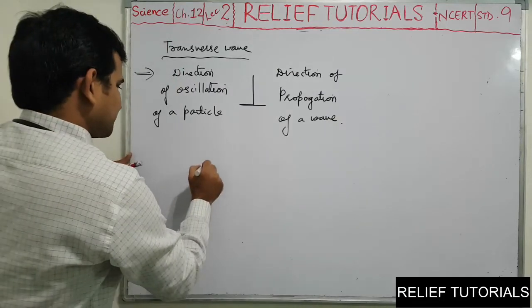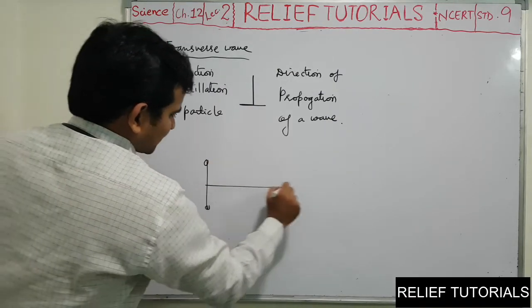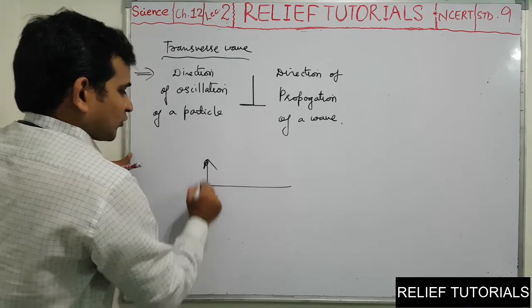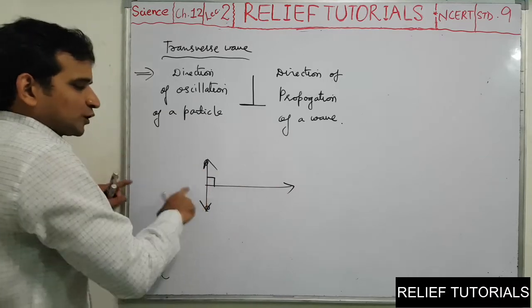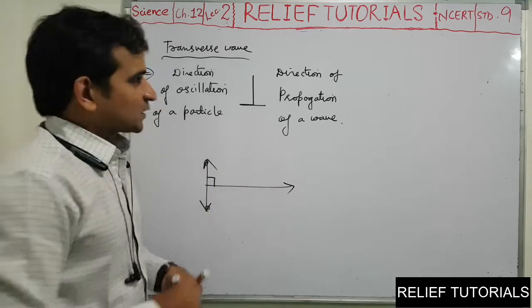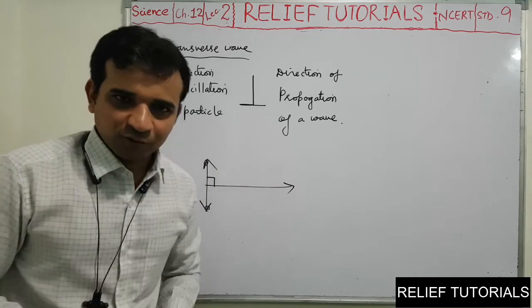Which we have seen in the example of water ripples. This is the direction of oscillation and this is the direction of propagation of a wave. So these two directions are perpendicular. Such type of waves are transverse waves.